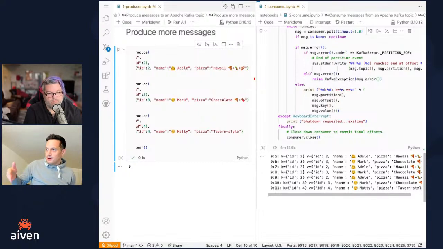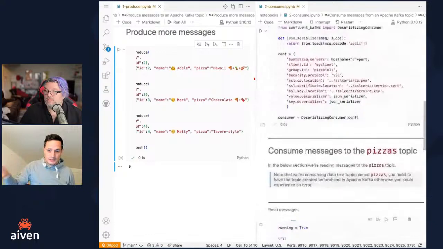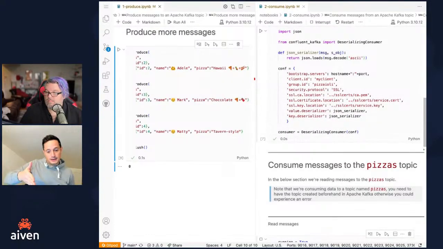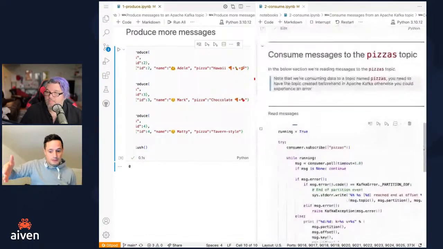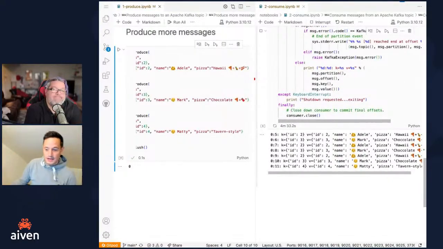There is a parameter called, I can't remember, the default offset, where you can tell a consumer to start reading from the beginning of a topic, but the default is from now. So it will only start reading from the existing point in time when it connects.